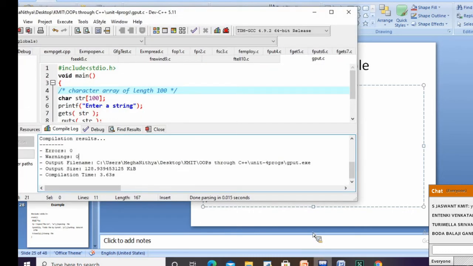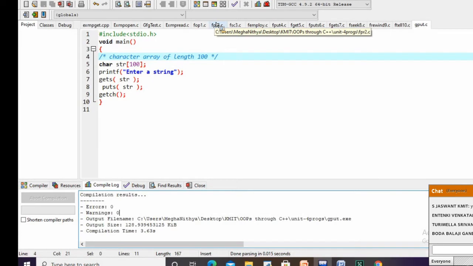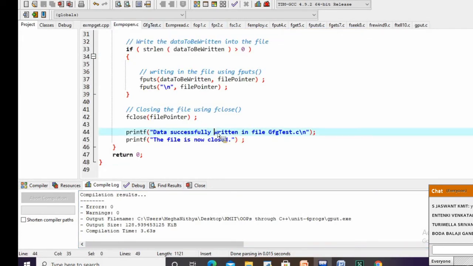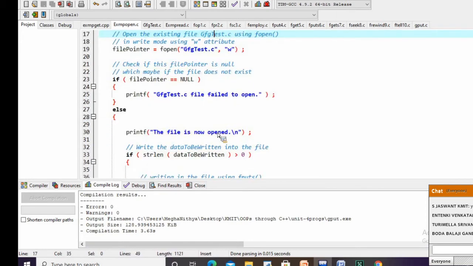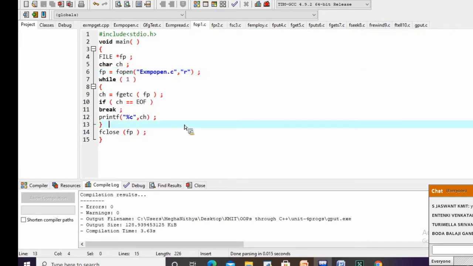How do you open a file? This is our program here. Void main, file pointer, char ch.